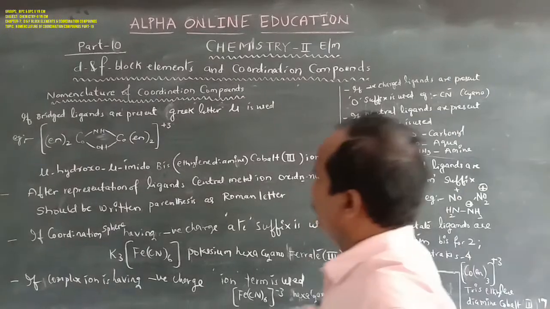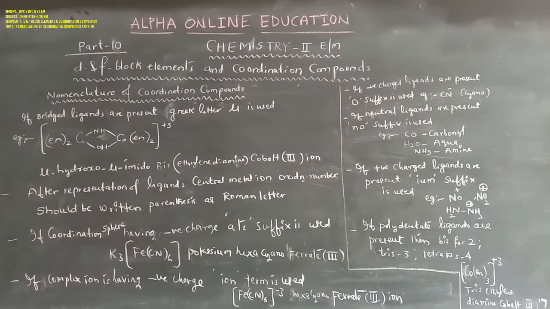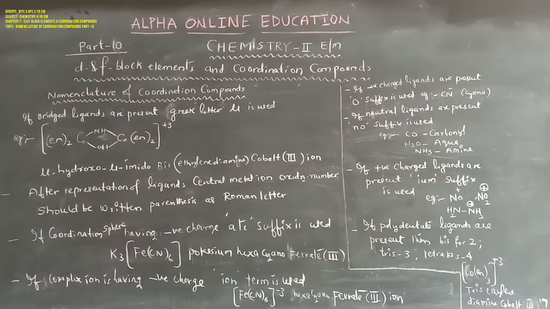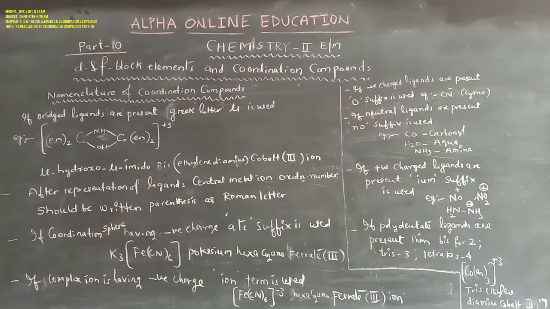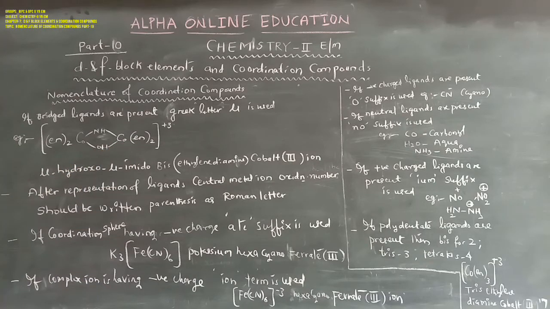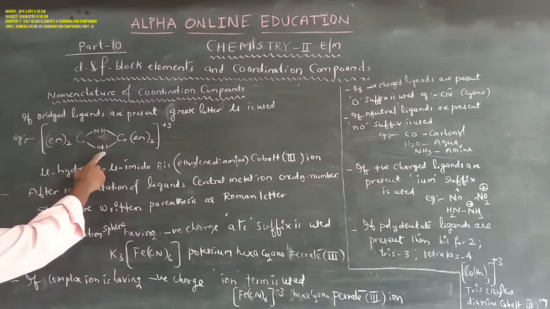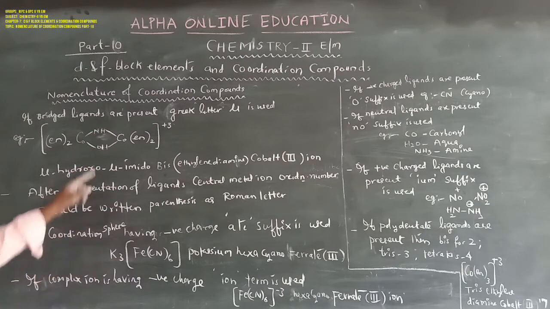The remaining rules: if bridged ligands are present in a coordination compound, how can we give the name? For example, Co(en) taken twice with NH and OH bridging Co(en) taken twice. What are the bridging ligands? Here is NH, and here is OH minus, hydroxo.